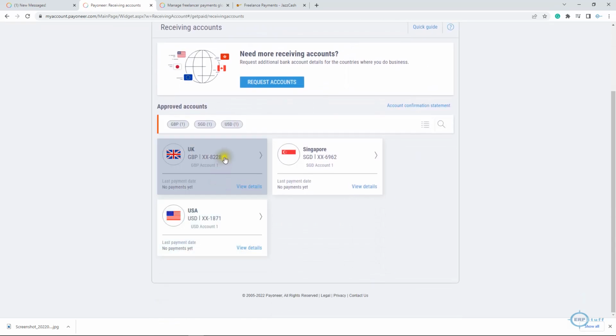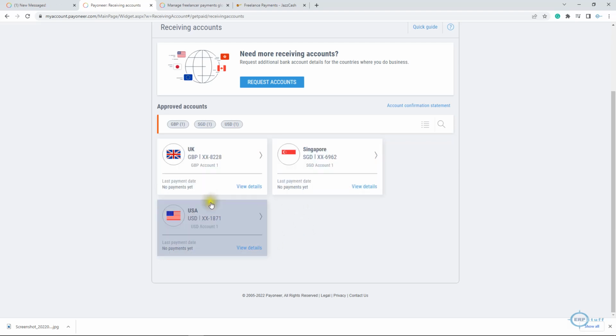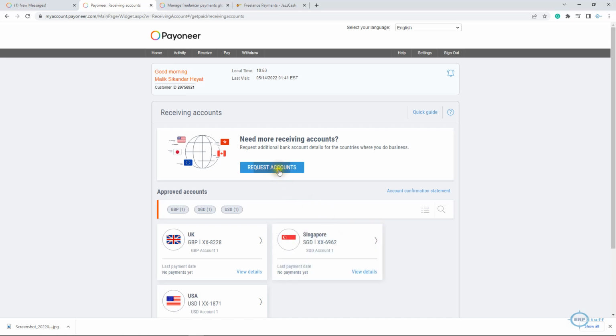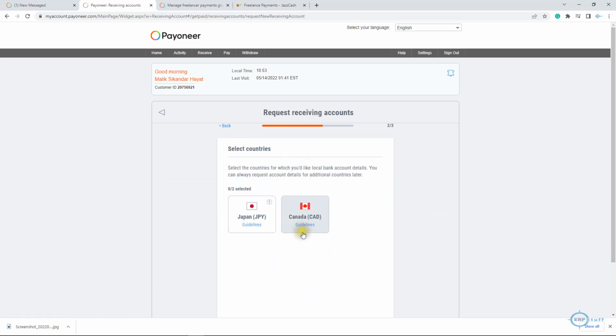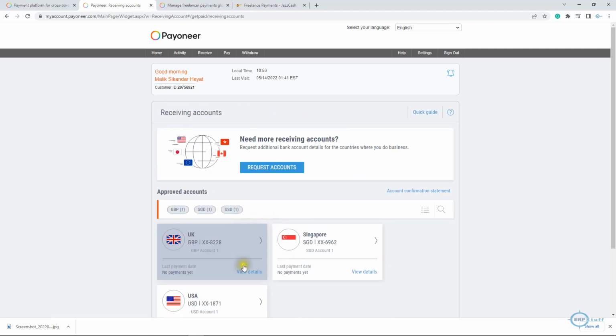If you see here, I have these 3 accounts. You can just add these. I think there are 4 standard accounts: UK, Singapore, and USA, and there is one, if I'm not wrong, Japanese yen or something like that. That is also there. Receiving account, right? Get more of this, and see Japanese and Canada. I haven't used them. You can just use them. It will be, I think, with some review in your account. So this is how you can.